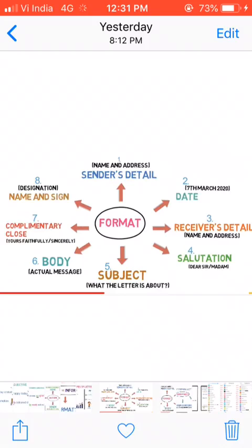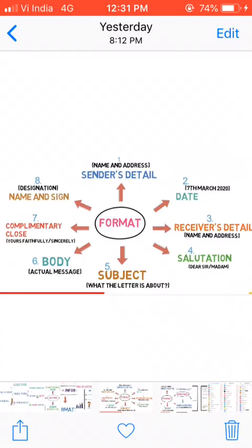Now let us discuss the format of a formal letter. First of all, you have to write the sender's address. In the sender's address, you will write your address if it is not given in the question paper, and you can write this address in 3 lines. After it, you will leave 1 line and write the date. Date must be written in expanded form. For example, 7th March 2020, like this, okay?